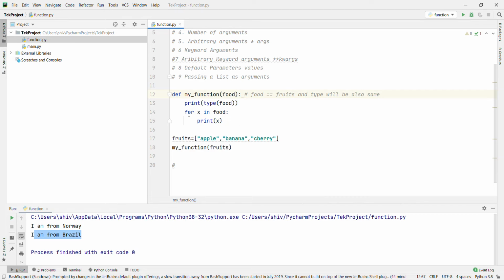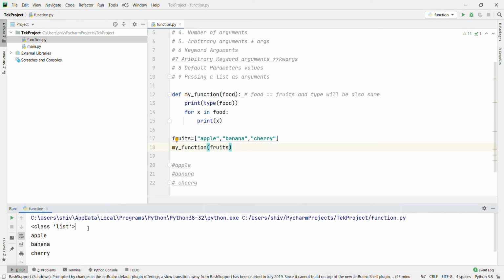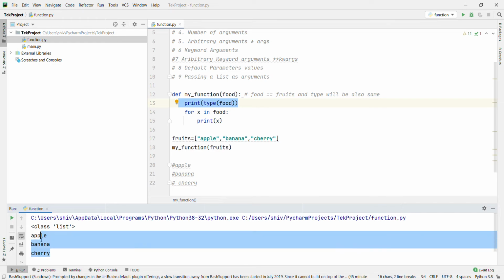Okay, then it will print one by one apple, banana and cherry. Okay, let's run it. Okay, this is clear. See, type class is what is that? Print list, and what will be the output? Apple, banana and cherries.